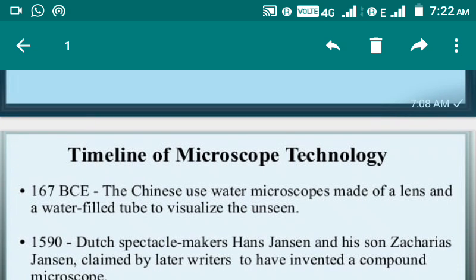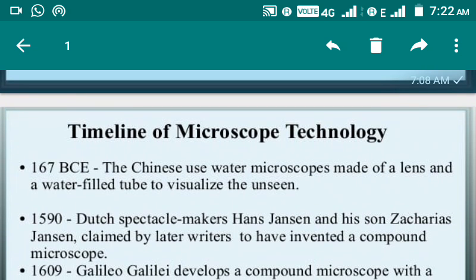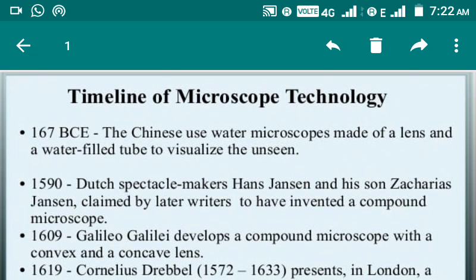Now some of the historical background of microscopy: how the microscope developed, who are the scientists who have contributed. The historical background starts from 167 BC. The Chinese used a water microscope made up of a lens and a water-filled tube to visualize unseen objects. Think about the historical background, from where it started.